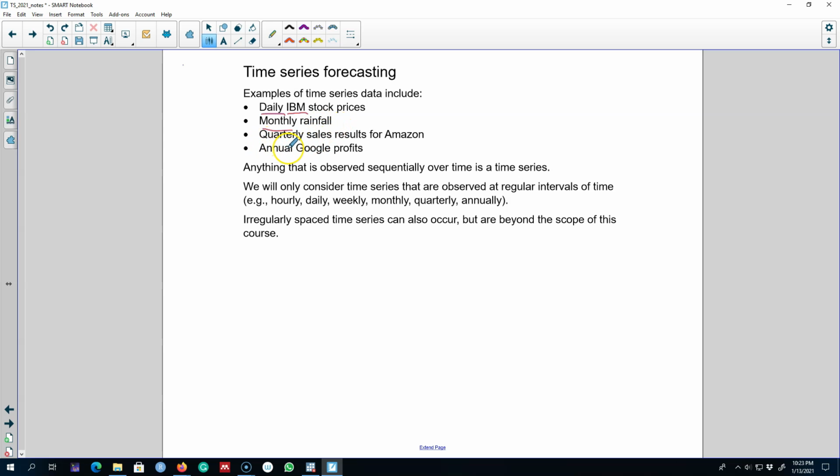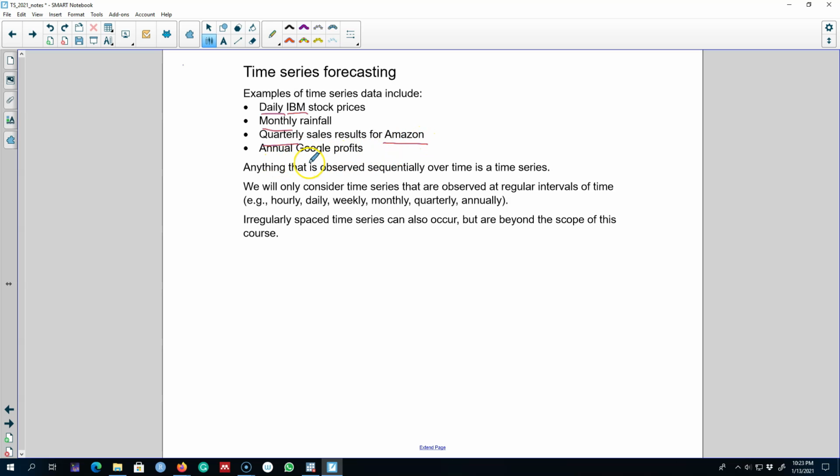And then we may observe quarterly sales for Amazon, and see here we are talking about only one entity, Amazon, and we are observing the data for this company quarterly over a period of time. Hence our frequency is quarterly and there is one entity.